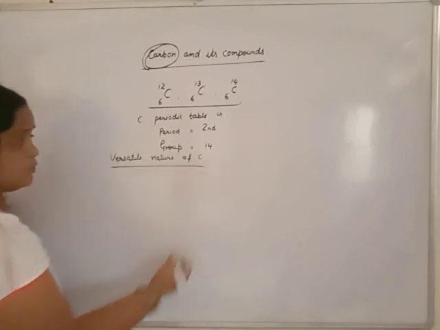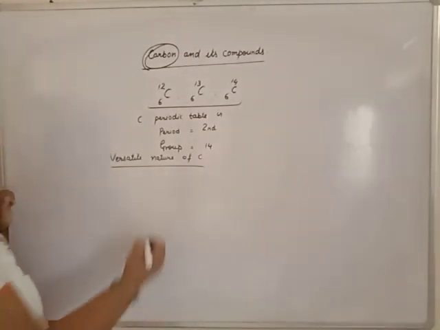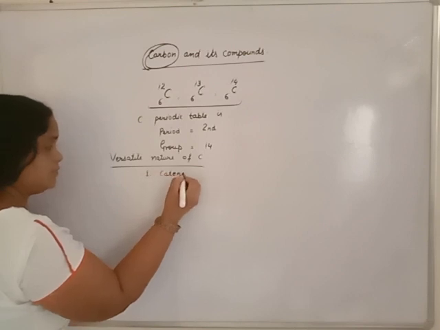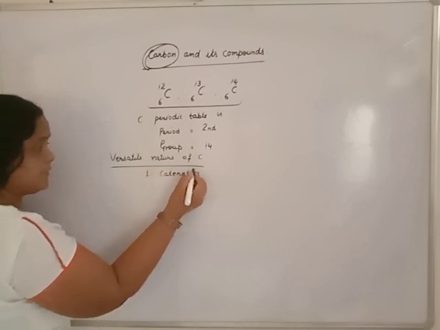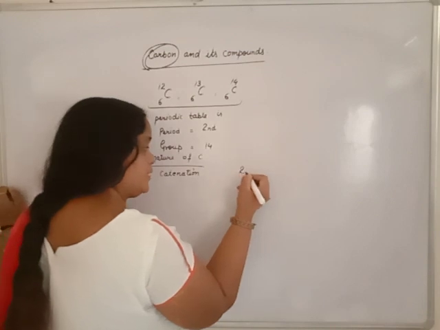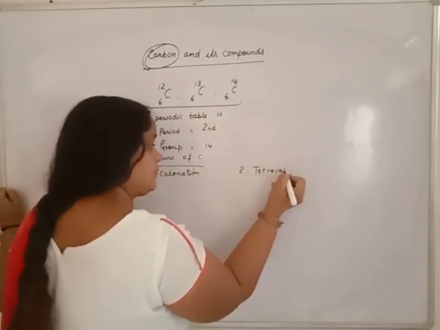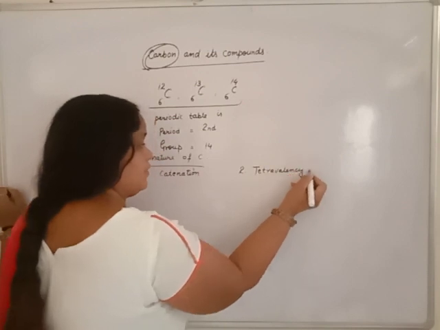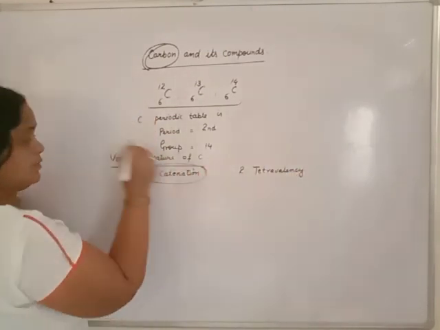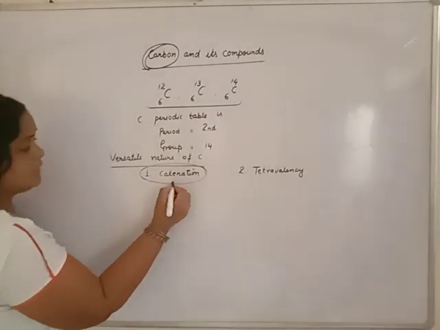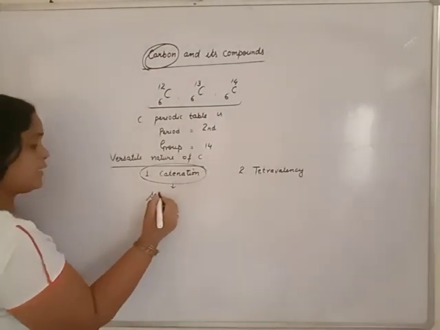Carbon has two versatile properties. First of all, catenation. And the second one is tetravalency. Catenation is the first versatile nature of carbon. Catenation means self-linking property.